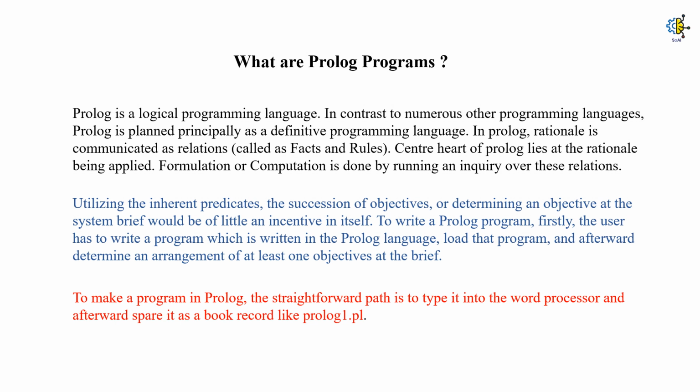And to make a Prolog program, what we do basically is we write our program in a word processor file. After it, we will save it with an extension of .pl, and then we will compile it. In Prolog, to add your information, there are inherent predicates which contain a succession of objectives, which are then used to determine the objective and system brief.